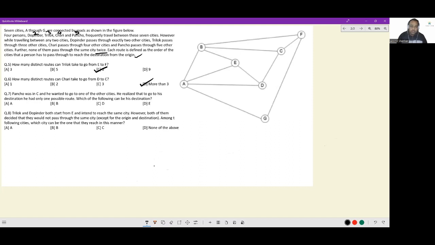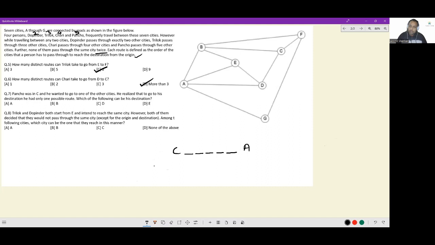Okay. Pancho was in C and he wanted to go to one of the other cities. He realized that to go to this destination, he had only one possible route. Which of the following can be his destination? Okay, Pancho is in C. Which of the following can be his destination? Let's say A was his destination. How many routes exist for Pancho so that he visits every city in between and then ends up at A?